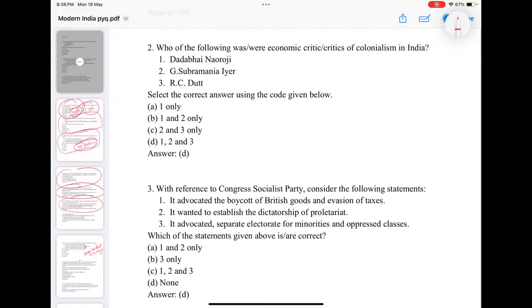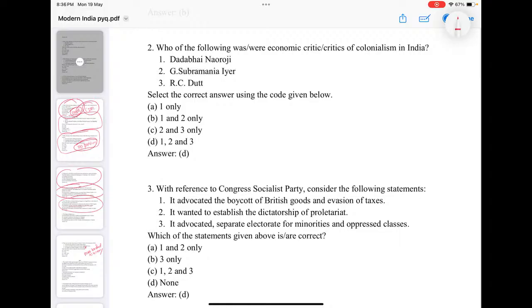It advocated separate electorate for minorities, oppressed classes. Congress Socialist Party is not separate from Congress. Yes, Congress, especially from the 1920s onwards, was constantly demanding a joint electorate, not a separate electorate. So there is no chance.